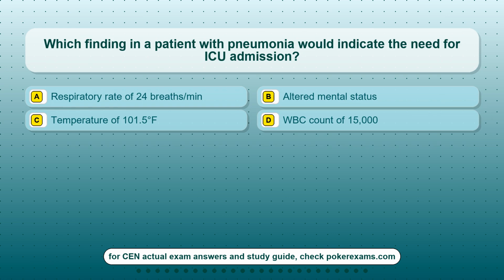Question 15. Which finding in a patient with pneumonia would indicate the need for ICU admission? Option A, respiratory rate of 24 breaths/min. Option B, altered mental status. Option C, temperature of 101.5 degrees Fahrenheit. Option D, WBC count of 15,000.